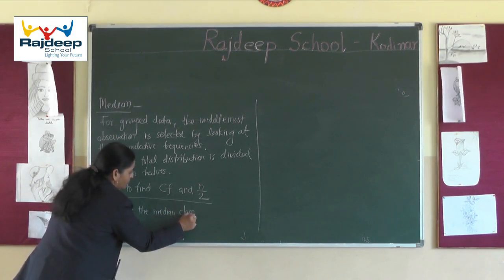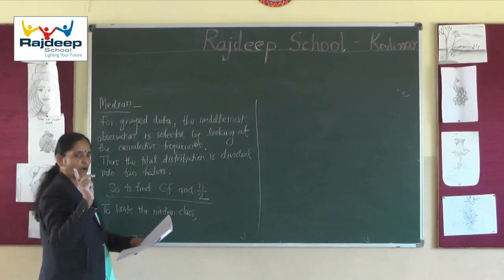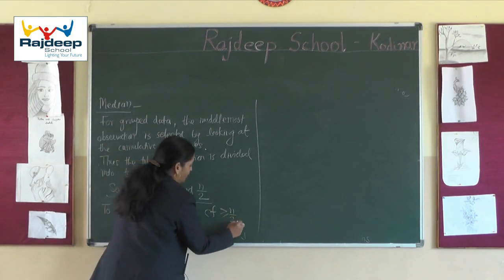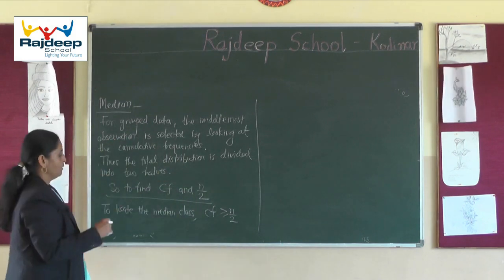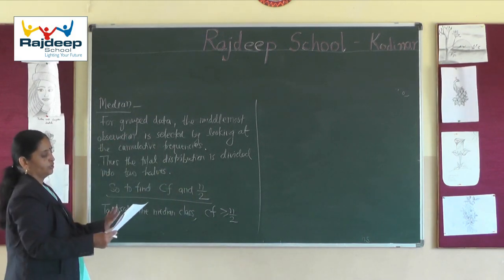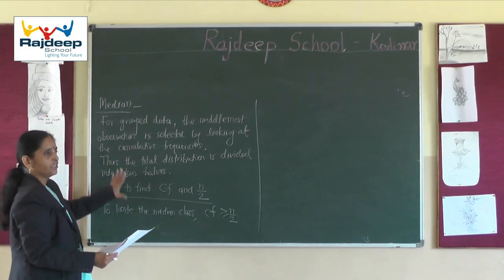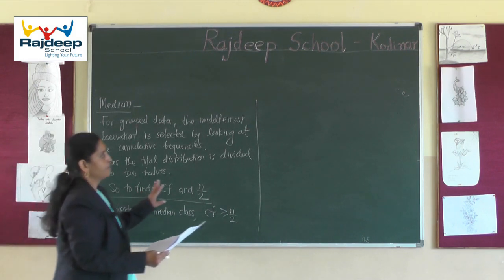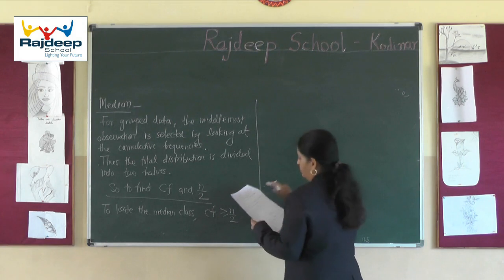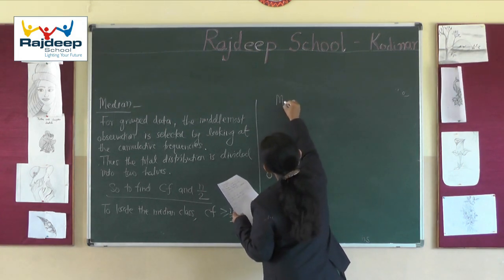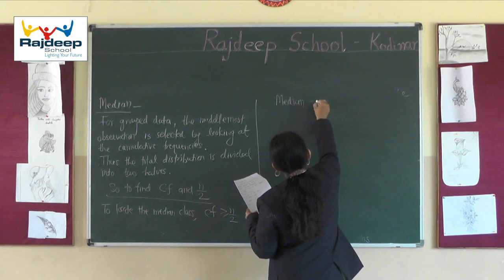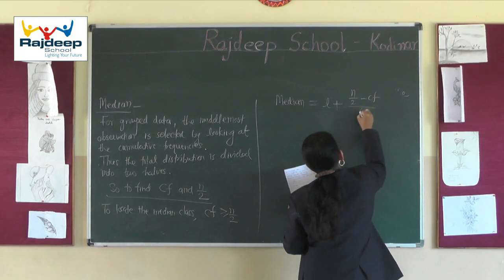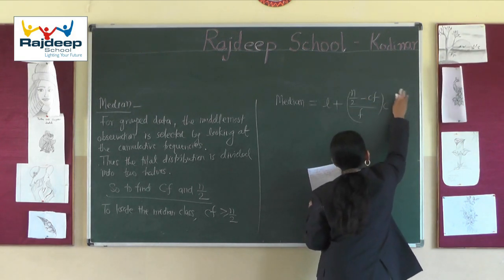What we have to do? We have to select the class which has cumulative frequency more than or equal to n by 2, which is the middlemost observation. So first of all, we will locate the median class. That class we will call the median class, and by looking at the median class we calculate the median, and the formula is L plus (n by 2 minus Cf) upon F into C.